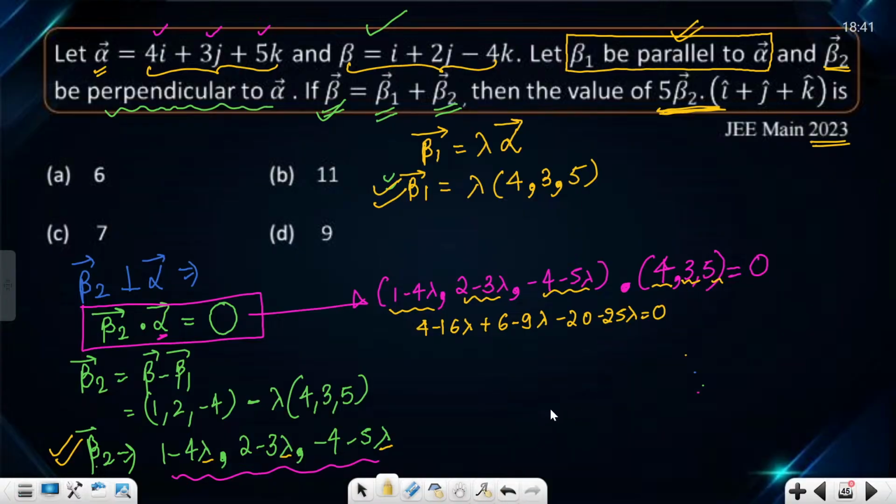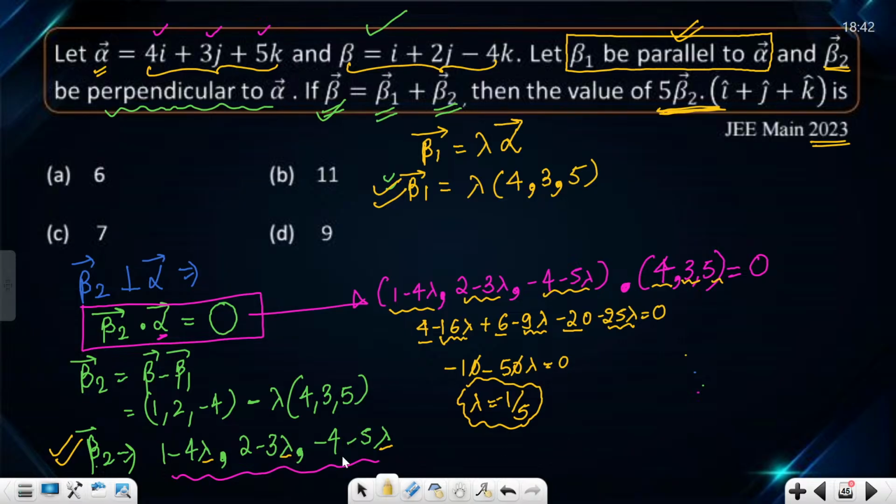Okay. So this is going to give me what? 4 plus 6 is 10. 10 minus 20 is minus 10. Then we have minus 16 and minus 9, minus 25, and so minus 50 lambda. Am I doing correct, guys? Lambda is coming out as 1 by 5 with a negative sign. Yes or no? Okay, lambda is minus 1 by 5.